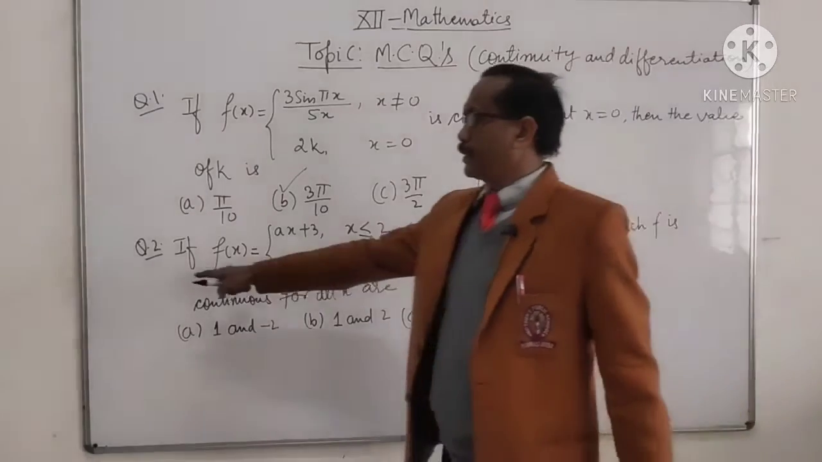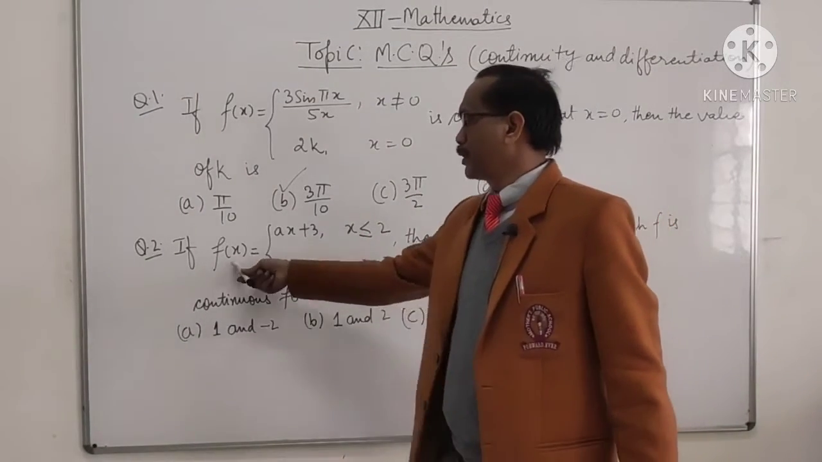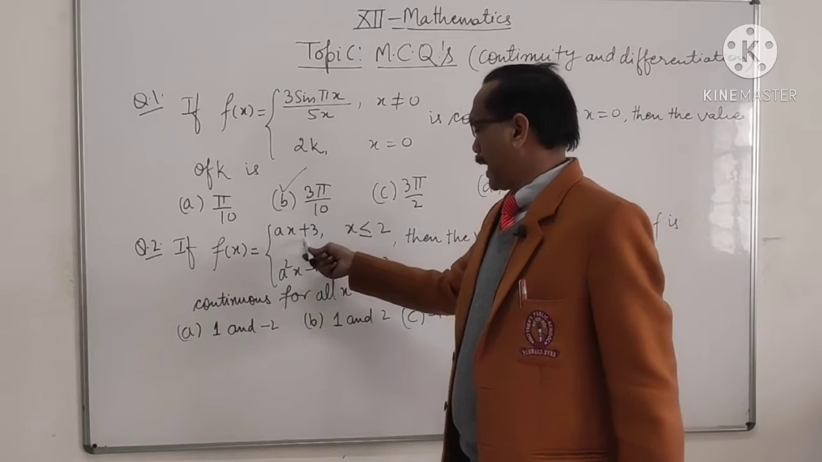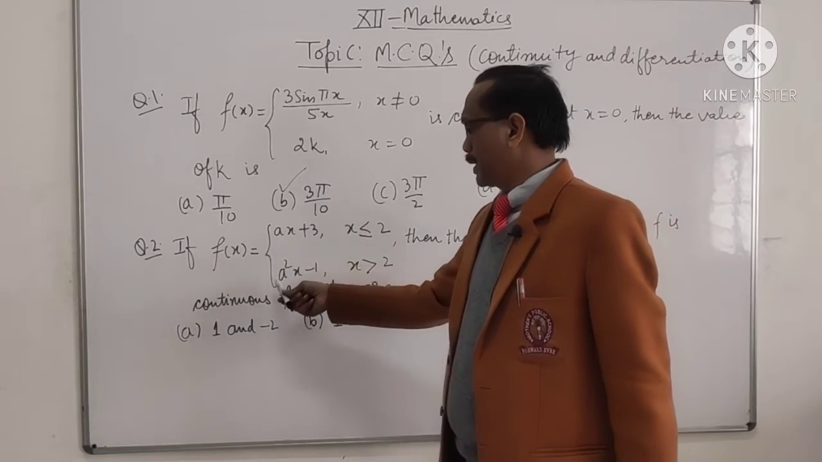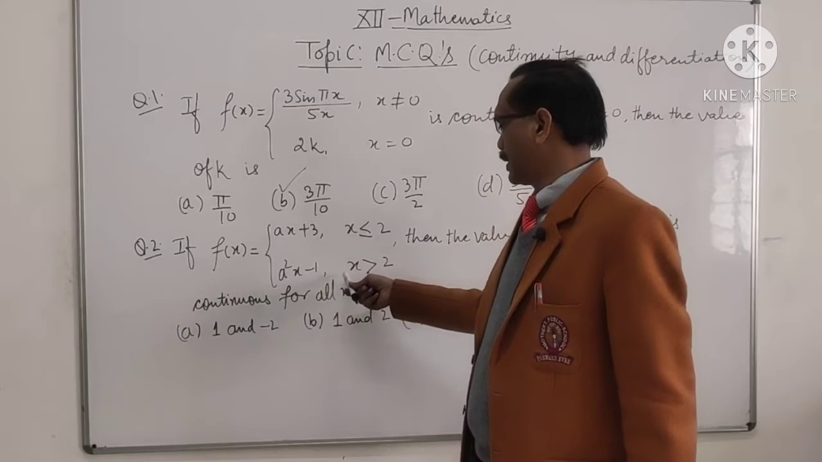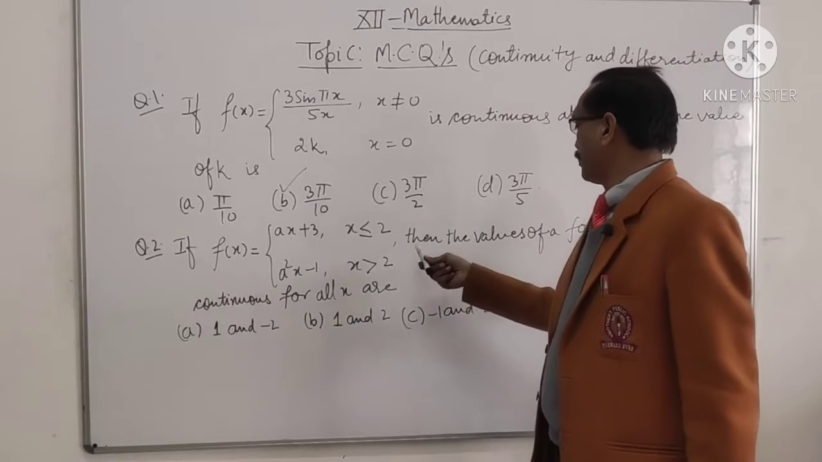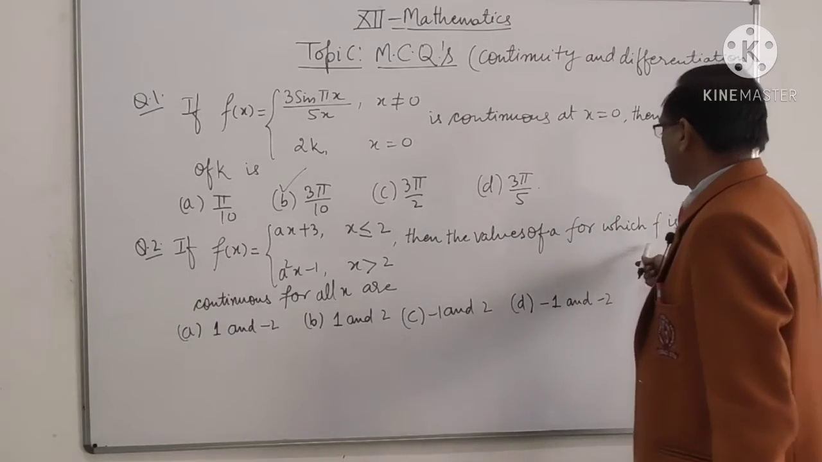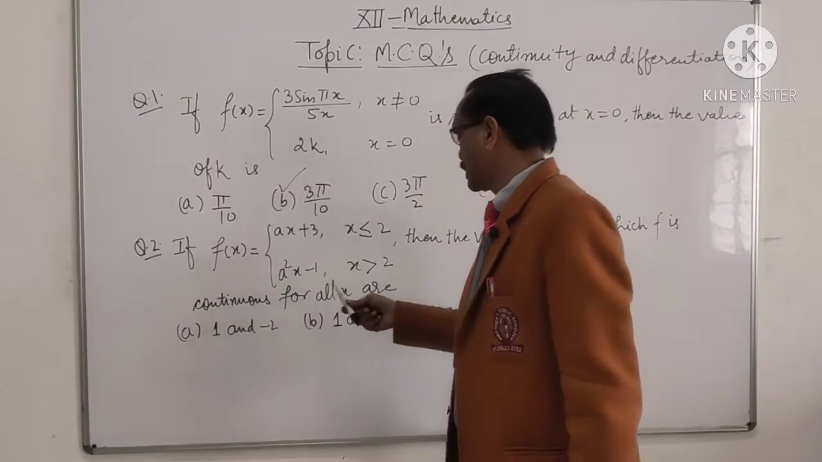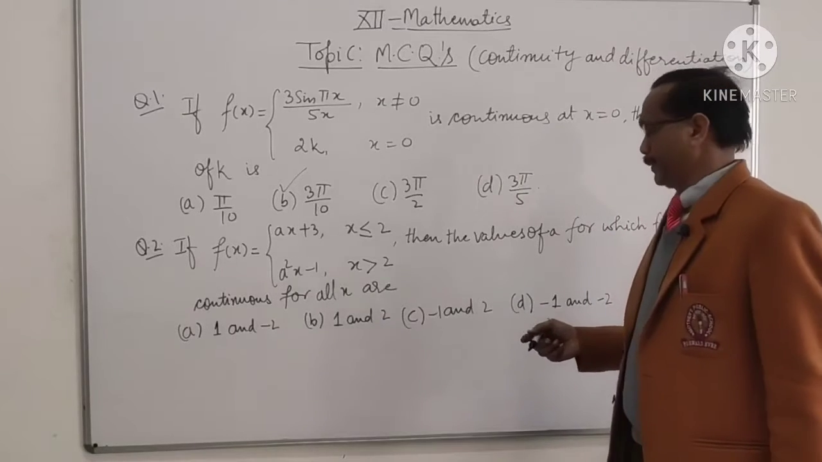Students, now question number 2: if f(x) equals ax plus 3 when x is less than or equal to 2, and it is a square x minus 1 when x is greater than 2, then find the value of a for which the function is continuous for all values.